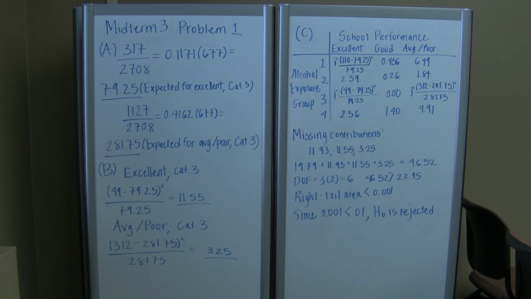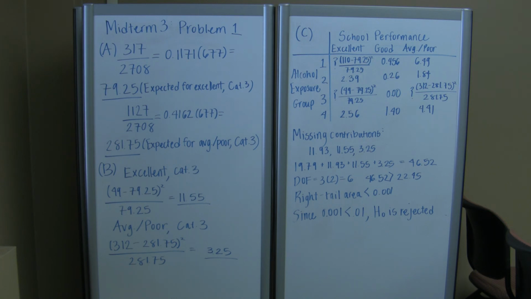Using the chi-squared chart given to us in part C, I looked up under degrees of freedom for 6, and you can see that the value 46.52 is off the chart. So we just look at the number given for greater than 22.45. That gave us the information that the right tail area is less than 0.001.